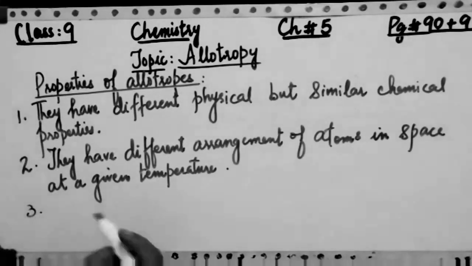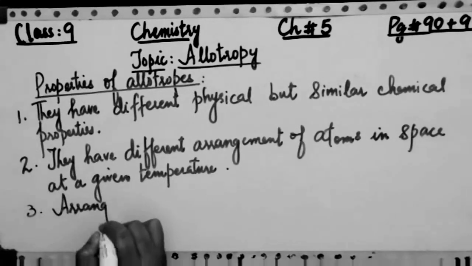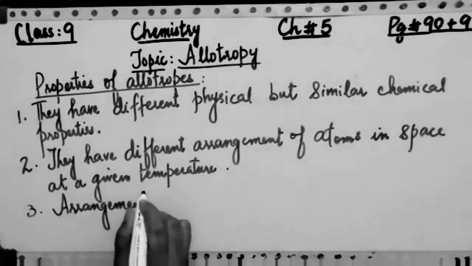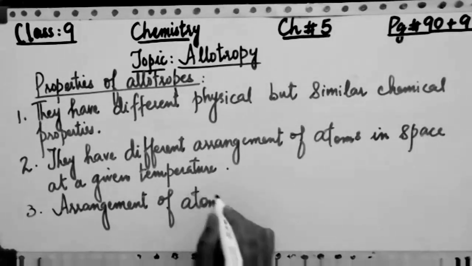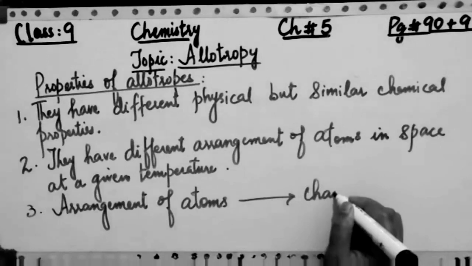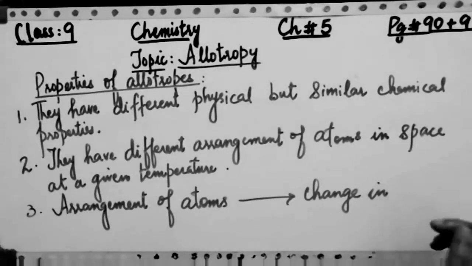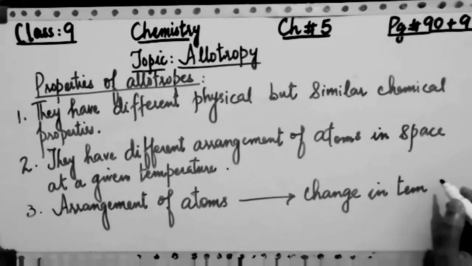Now the third property of allotropy or allotrope will be written as, note it down, it is the arrangement of atoms, as I told you in the previous second point, arrangement of atoms that is actually dependent upon the change of temperature.